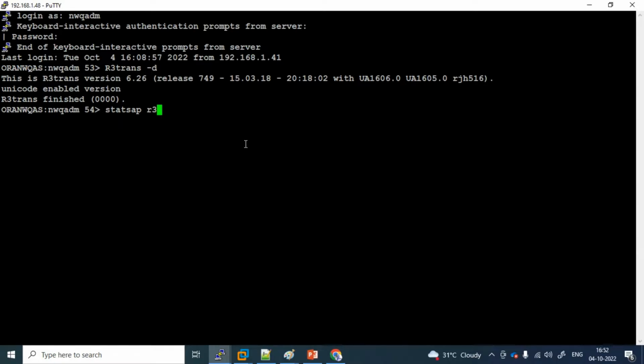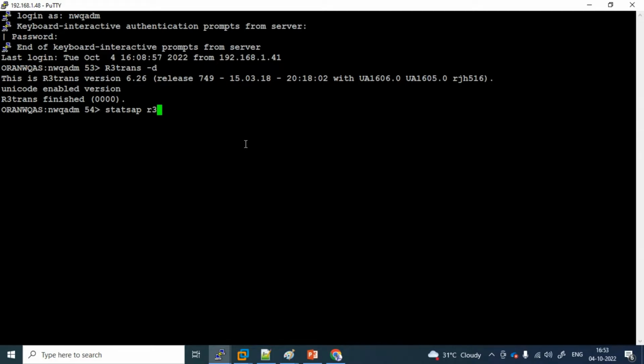If you give startsap R3, it only starts SAP, whether the database is up and running or not. It won't check all those things. When you give startsap, it checks for the DB status, and if the DB is installed on the same host, it can start the DB also. When the DB is hosted on a separate host, or on a separate SID, and nwqadm does not have the authorizations to start the DB, then it won't start. But usually, when you start SAP with the application and DB installed on the same host, it will bring up your SAP DB as well.